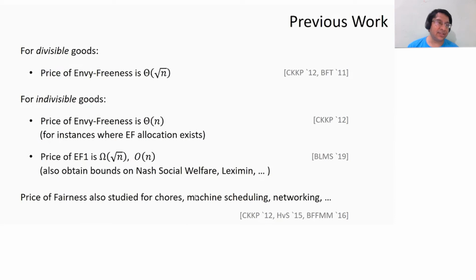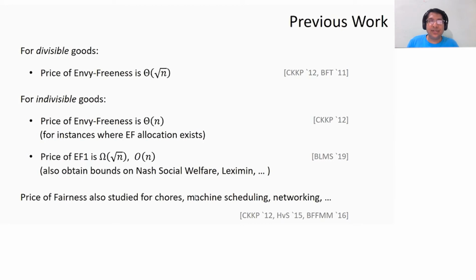It's been studied in various contexts earlier. For divisible goods, what's known is that, firstly, envy-free allocations exist for divisible goods. So we can look at the price of just Envy-Freeness, not EF1. And in this case, it's known that the price of Envy-Freeness is exactly theta square root n. But n, remember, is the number of agents.